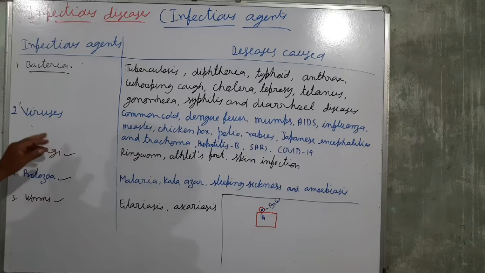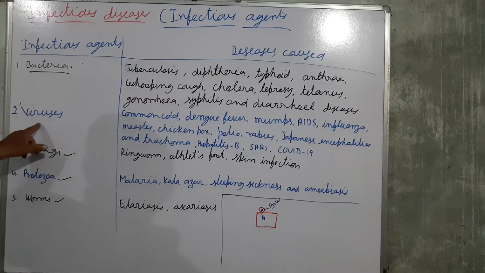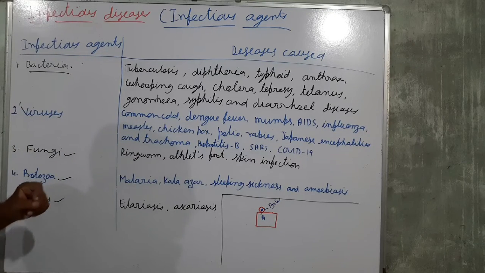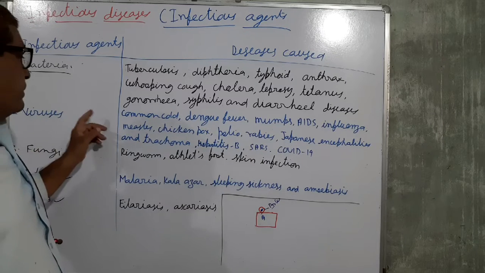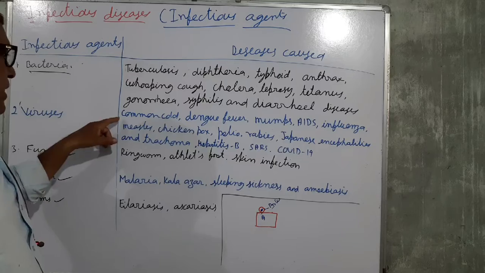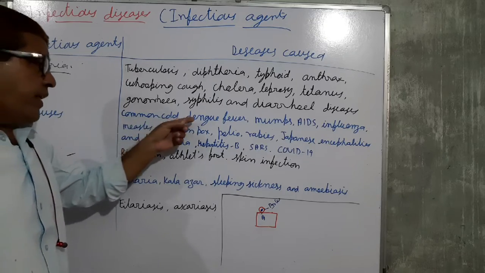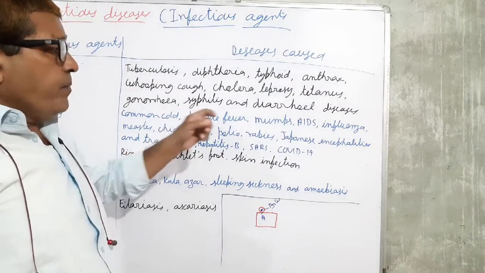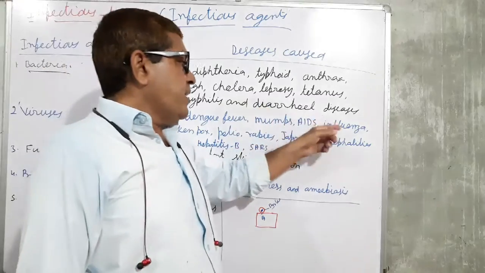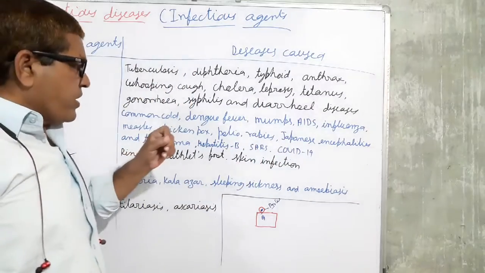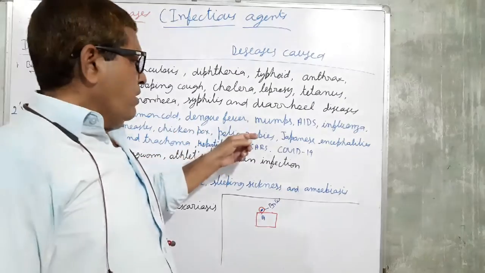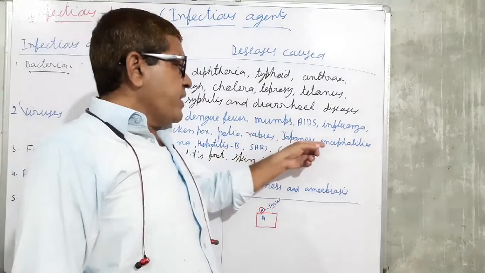The next example is diseases caused by virus. Diseases caused by the virus are called viral diseases. Very common viral diseases are the common cold, dengue fever, mumps, AIDS, influenza, measles, chickenpox, polio, rabies, Japanese encephalitis.